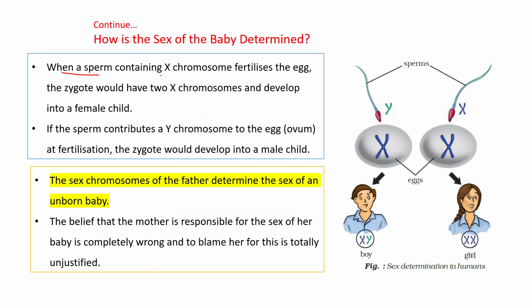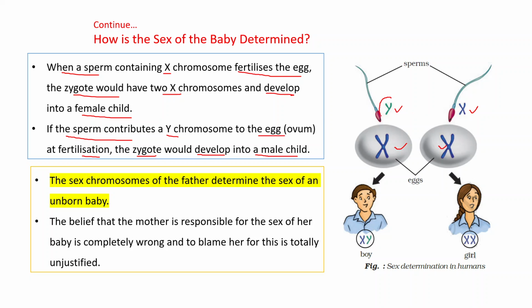When a sperm containing an X chromosome fertilizes the egg, the zygote would have 2 X chromosomes and develop into a female child. If the sperm contributes a Y chromosome to the egg at fertilization, the zygote would develop into a male child. From this diagram, you can understand that eggs always have an X chromosome, while sperm may contain either an X or a Y chromosome.